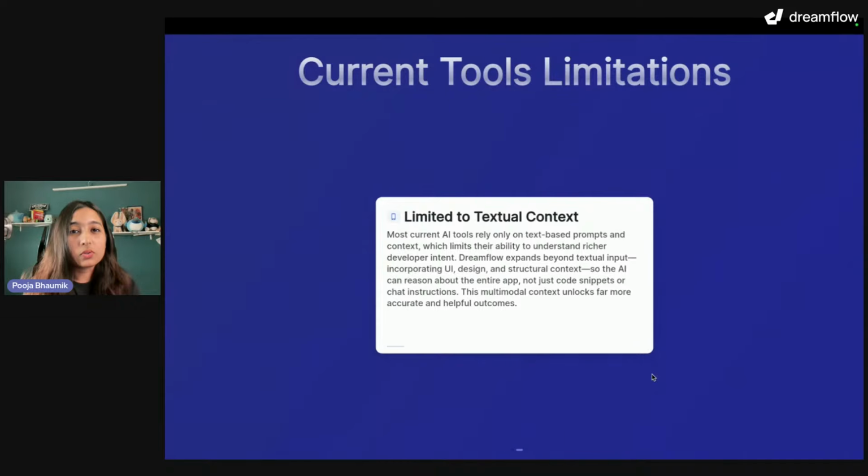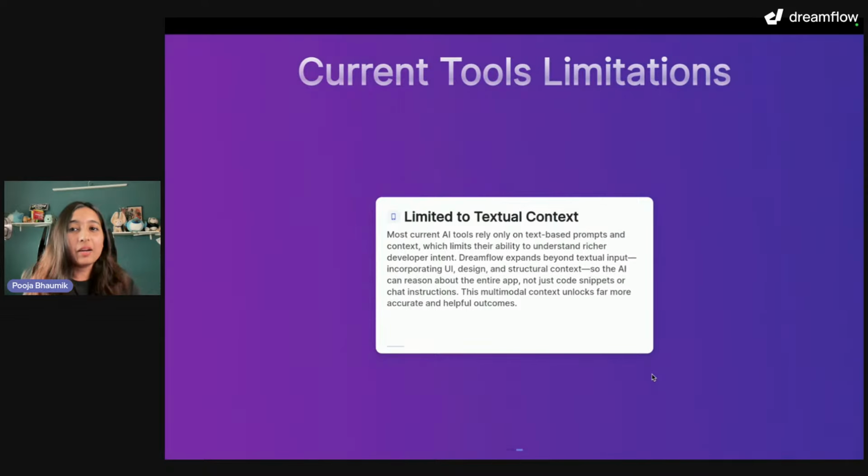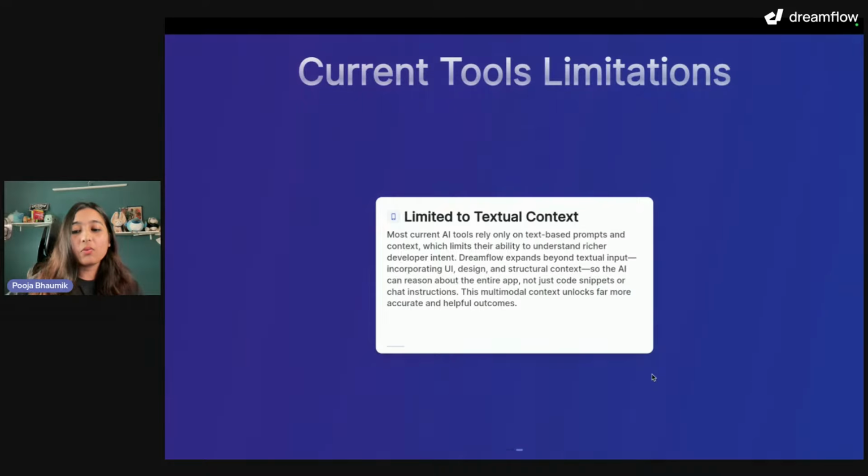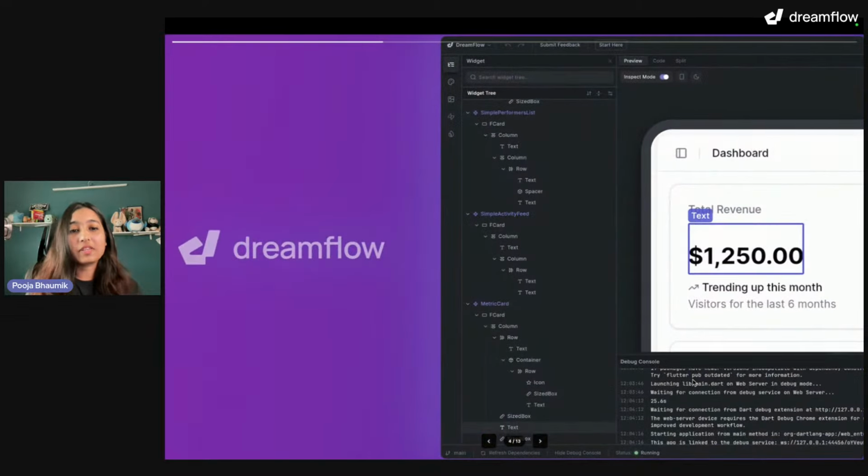Yes, sure, we can also attach a screenshot in a lot of tools today, but I feel like in mobile apps the visual context is so much more required than the textual context because everything is so visual in a mobile app, right? So we'll talk about how Dreamflow is solving that.